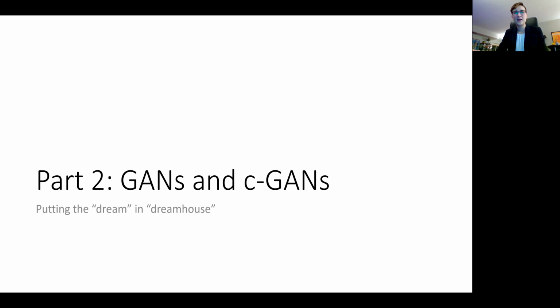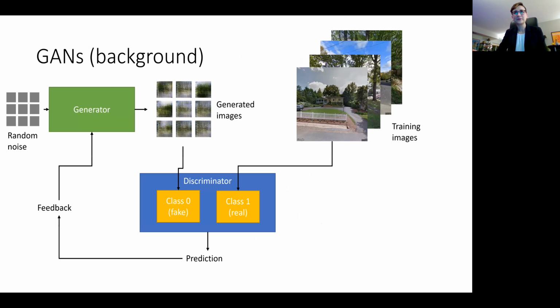So now on to the fun part, the GANs part. First, I'll give a brief introduction on GANs, generative adversarial networks. As the name adversarial implies, we are pitting 2 forces against each other when we're doing this training process. The first force is the generator, which is taking some random seed noise and trying to generate images that look like they're from the distribution of training images. Those images are fed into the discriminator, which I'll describe in a second, labeled as fake images.